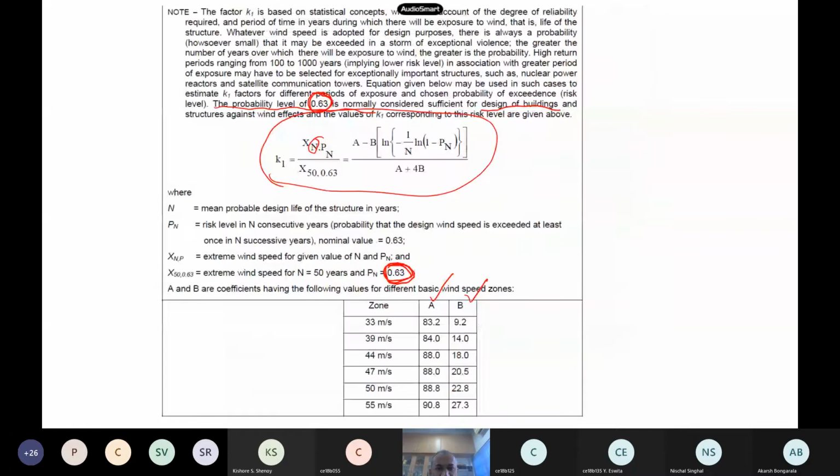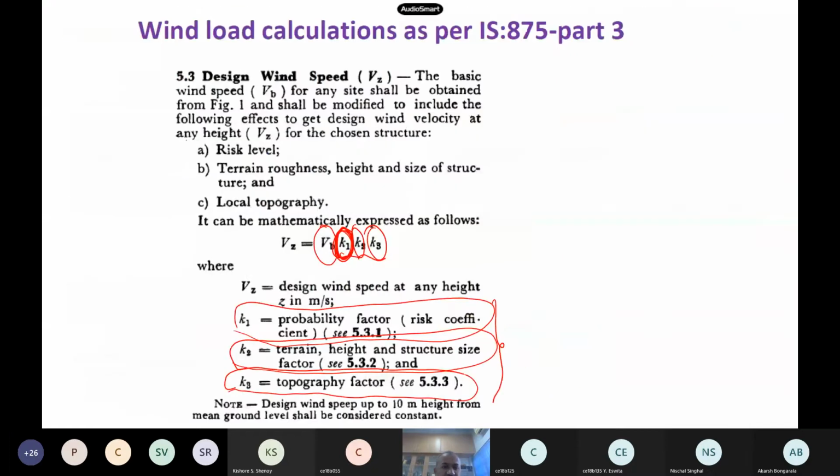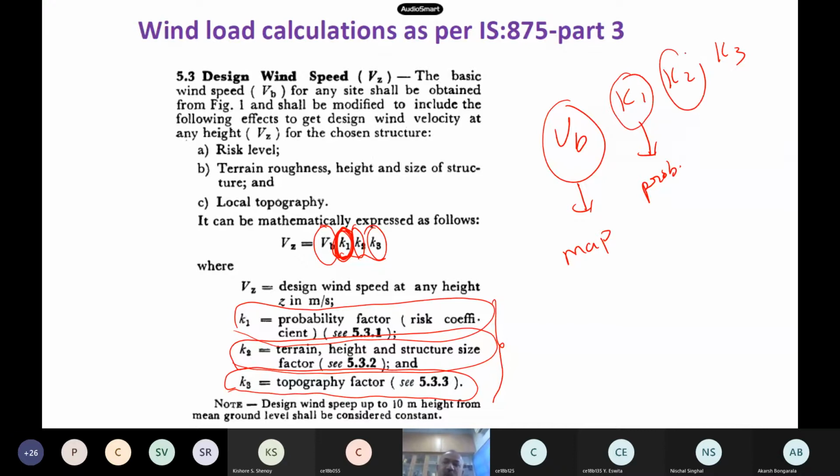So just to summarize, this is my design wind speed. VB comes from the map. Then there are 3 factors, K1, K2, K3. This is a probability factor, so you decide if the lifetime is different. This factor has to be altered, and this depends on your terrain, and of course the height also.